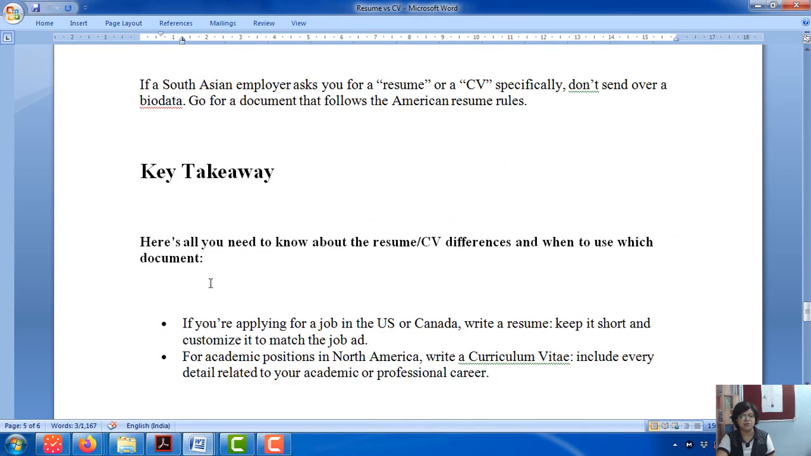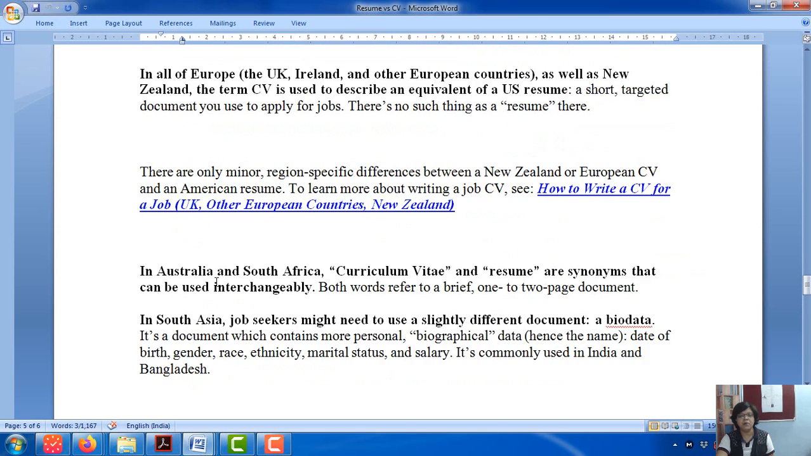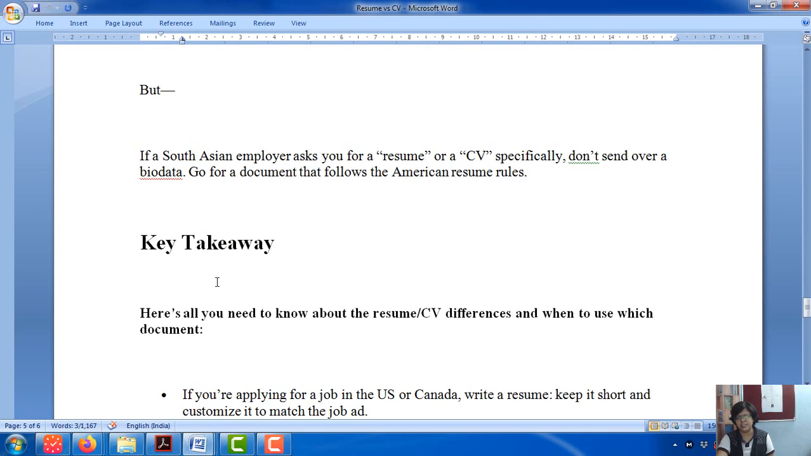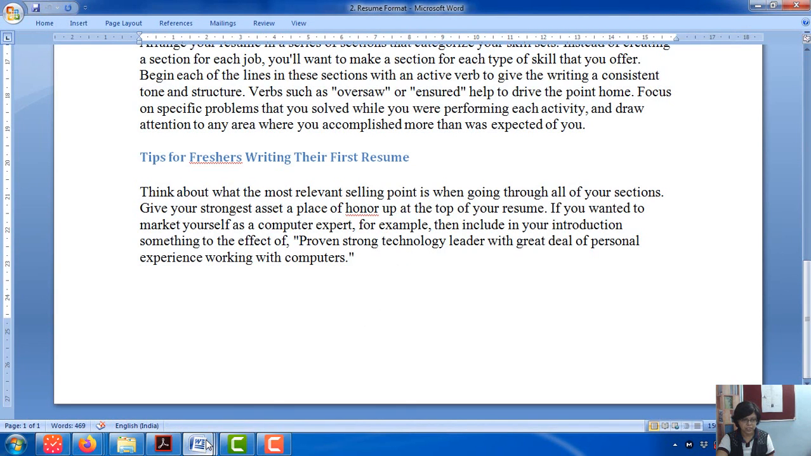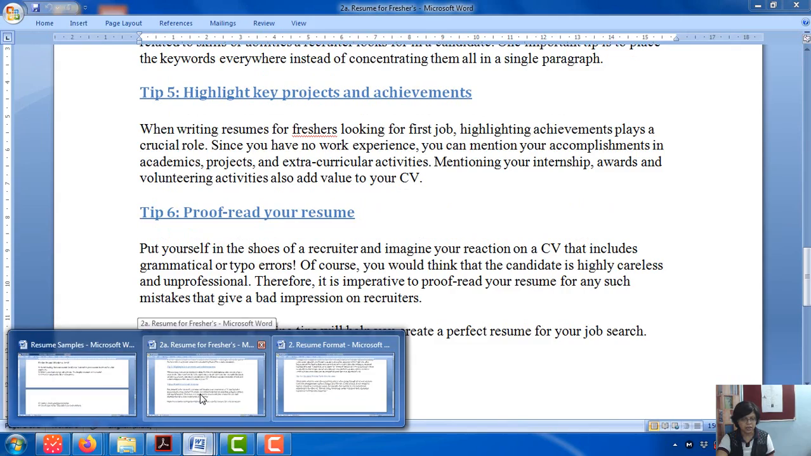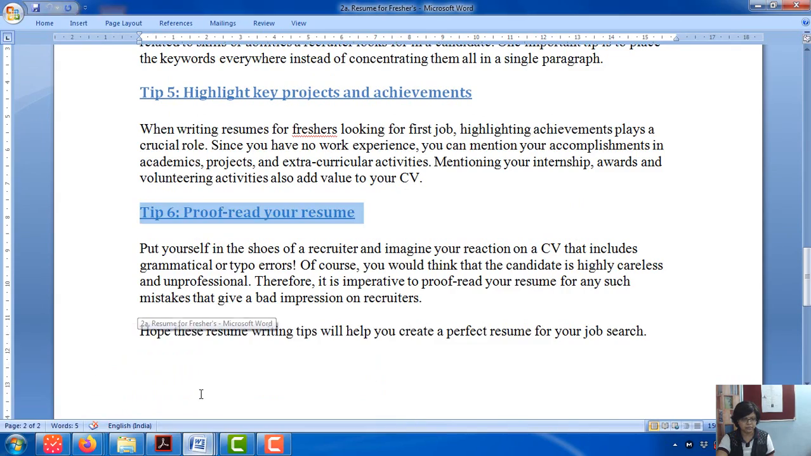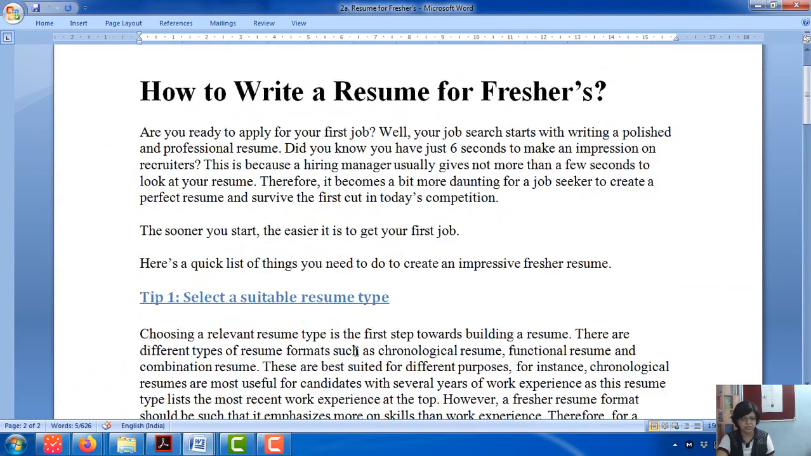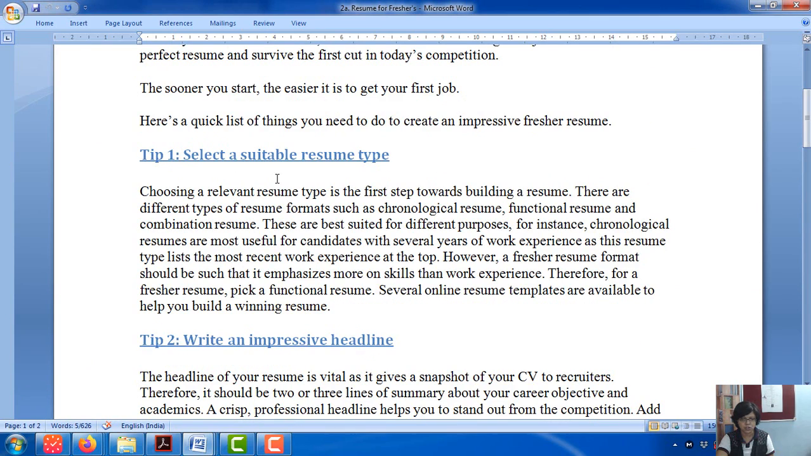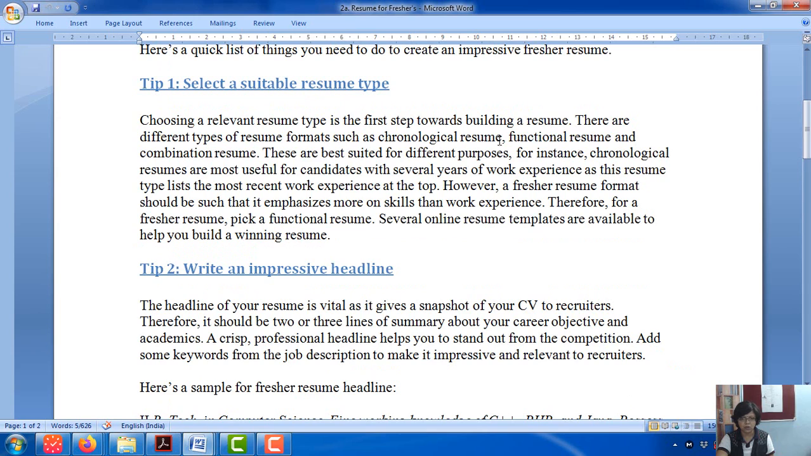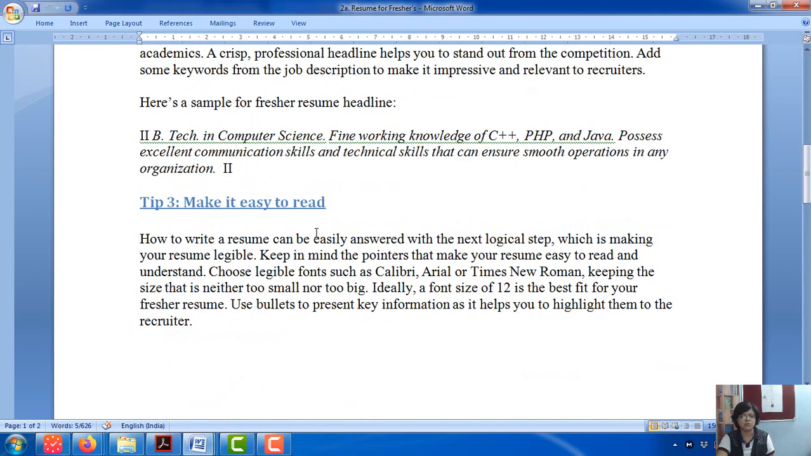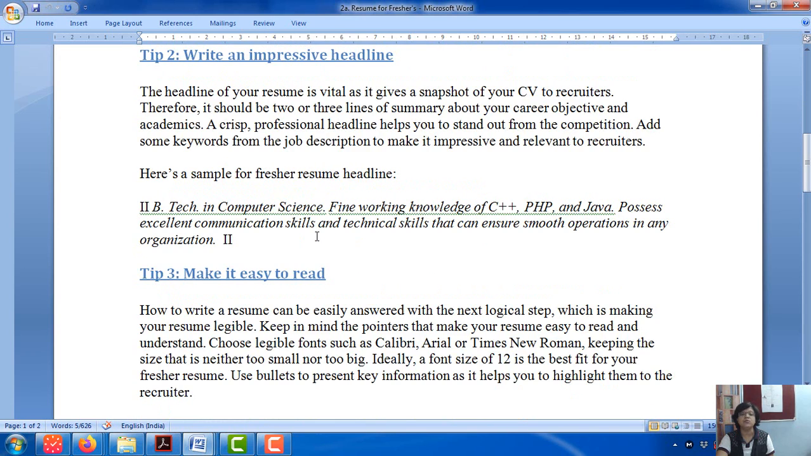There are various types of CVs and resume formats followed in various countries. This is just for your knowledge. You don't have to utilize it anywhere. Next comes, I have given you some resume formats for freshers. What should be there? What should be the resume suitable type? I talk about chronology, functional and combination resume, which should be used and where which should be used.